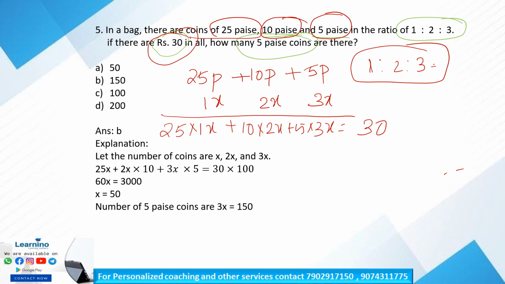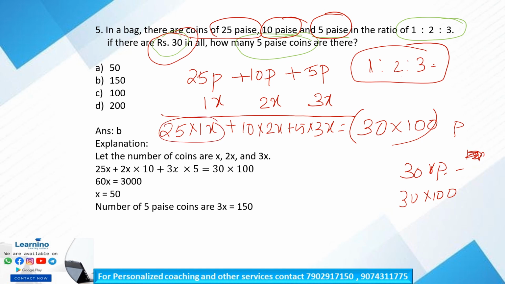So for 30 rupees we can write 30 into 100 paise. Is it clear? So in place of 30 rupees we have to convert it into paise. So 1 rupee is equal to 100 paise, so 30 rupees is equal to 30 into 100 paise, or 3000 paise. So by solving this, we will get the value of x.